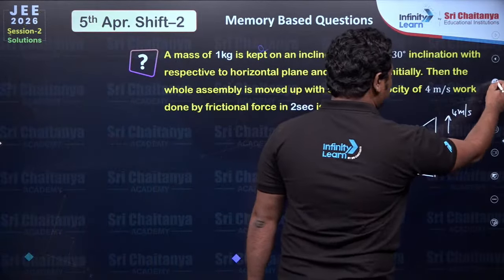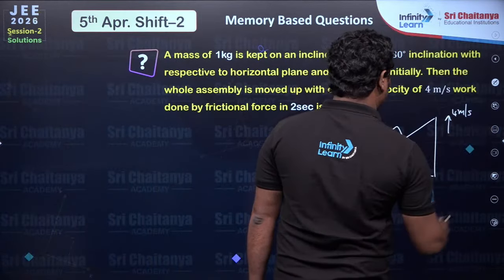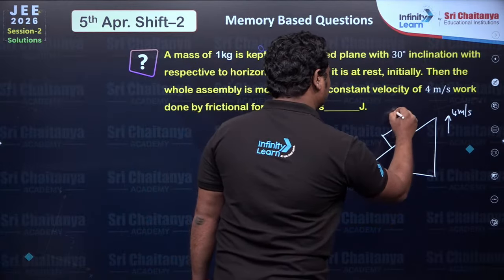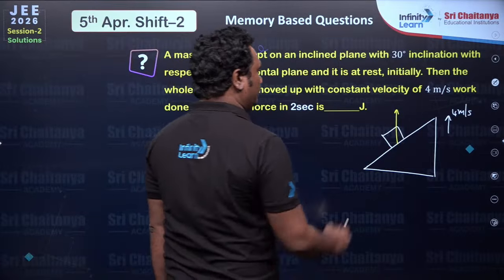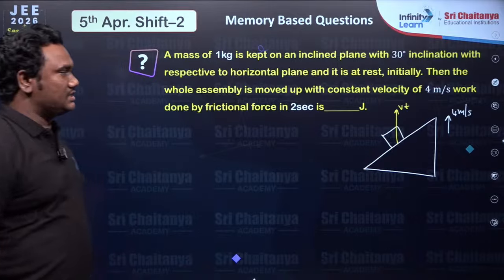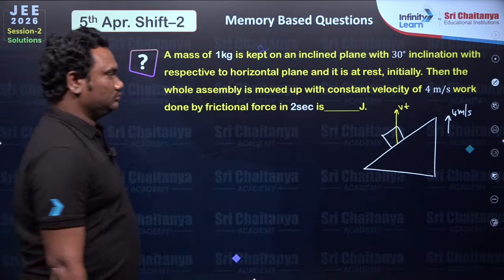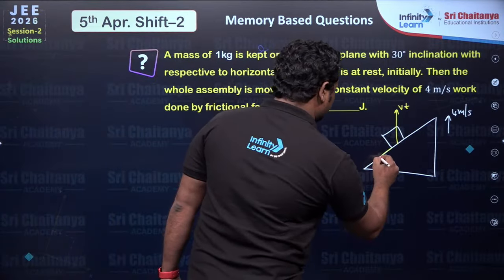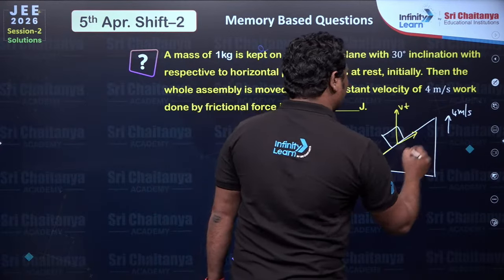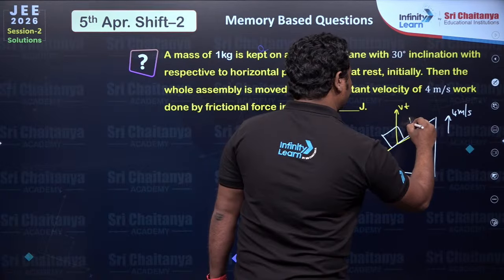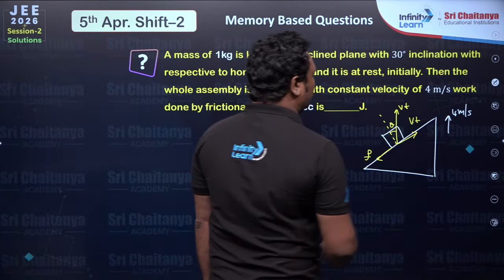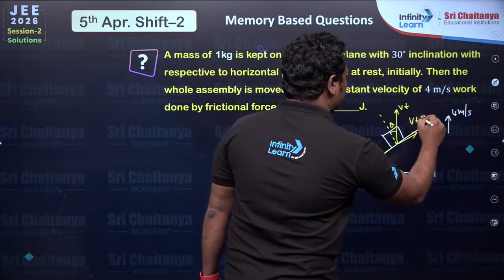So what happens? This whole thing will move up with velocity into time. This is the distance. So this is your friction. This will be Vt. This will become theta. Vt sin theta.